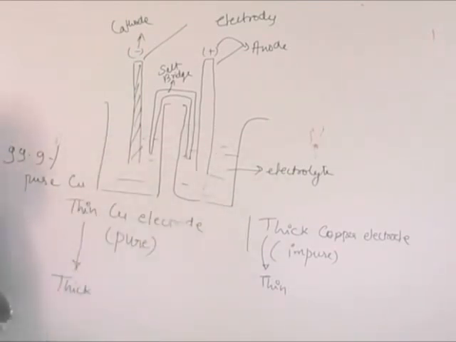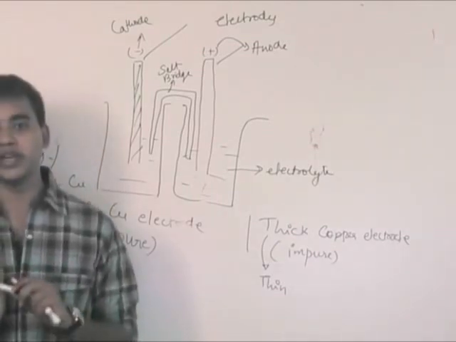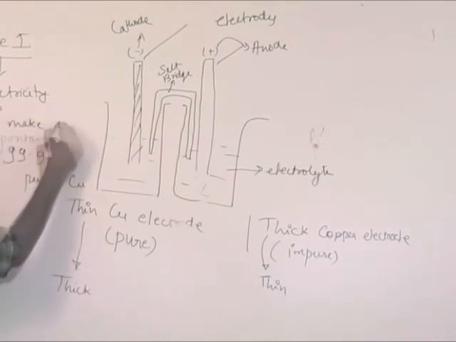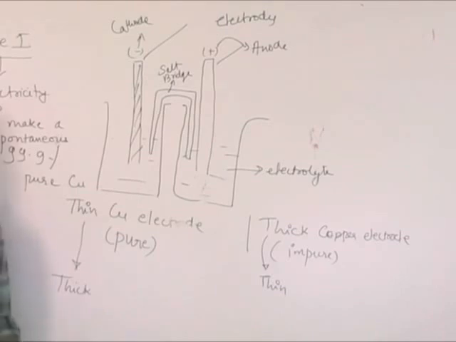There are two kinds of cell which we are going to study. Case 1 is that I use electricity to make a non-spontaneous cell reaction happen, that is, I use electricity for the chemical reaction. Case 2 is that I use a chemical reaction to generate electricity, as is the case with your car batteries.